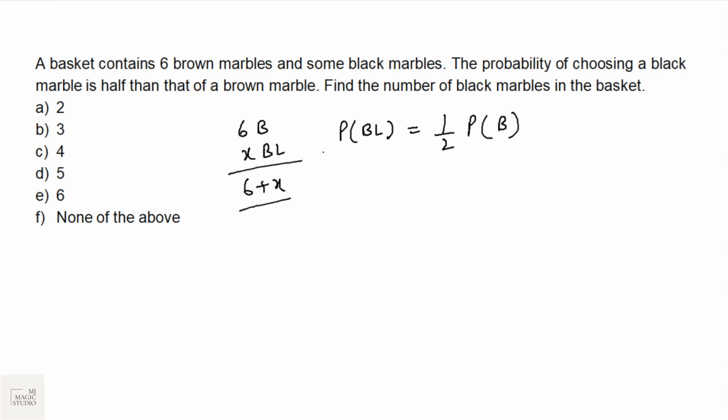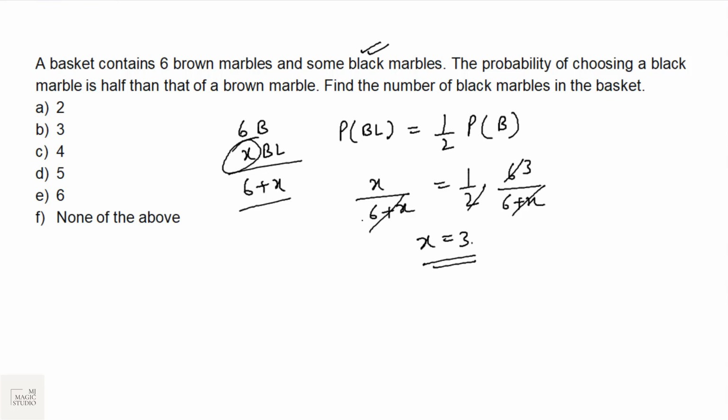Now the probability of choosing a black marble is x upon 6 plus x, which equals half of 6 upon 6 plus x. If we solve this, we'll get x equals 3. Find the number of black marbles in the basket. We have got x black marbles. 3 black marbles are there in the basket. Option B is the best fit here.